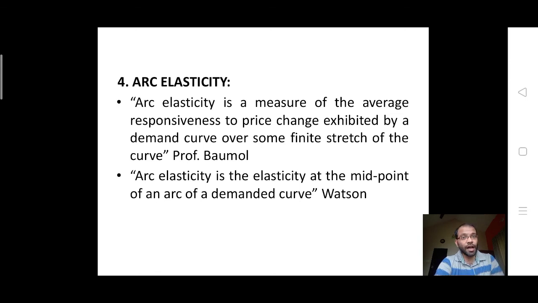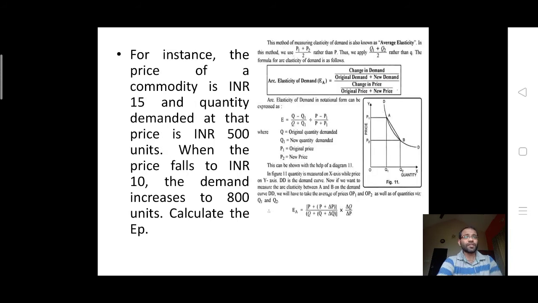It is a measure of the average responsiveness to the price changes exhibited by a demand curve over some finite stretch of the curve, as defined by Professor Baumol. Arc elasticity is the elasticity at the midpoint of an arc of the demand curve, as defined by Watson. For instance, the price of the commodity is 15 rupees and the quantity demanded at that price is 500 units. When the price falls to 10 rupees, the demand increases to 800 units. Calculate the EP.